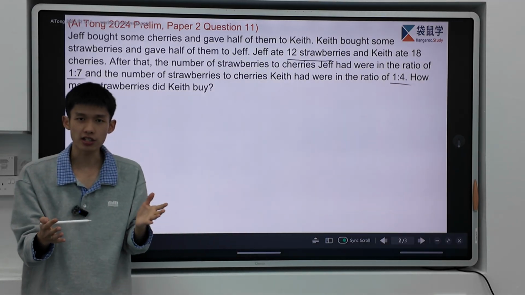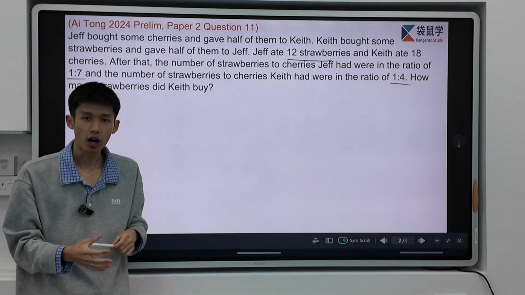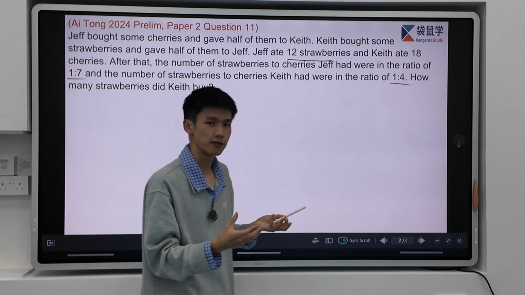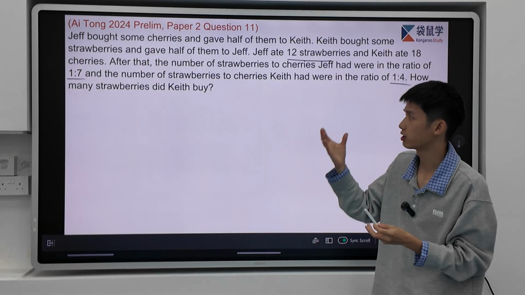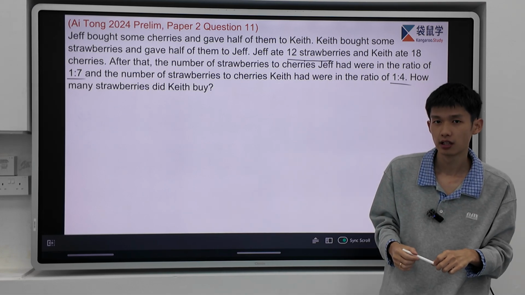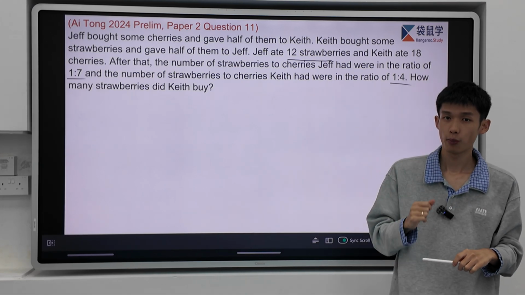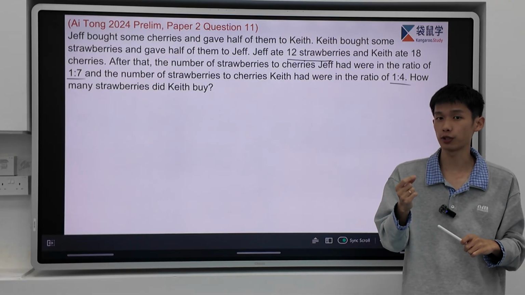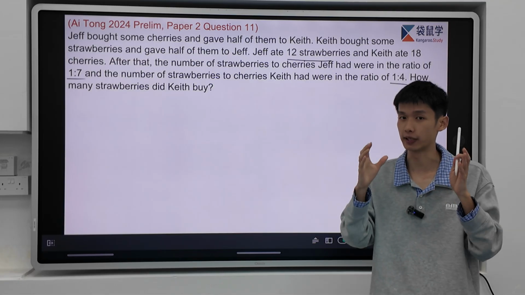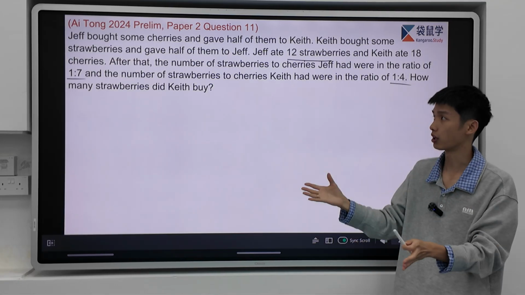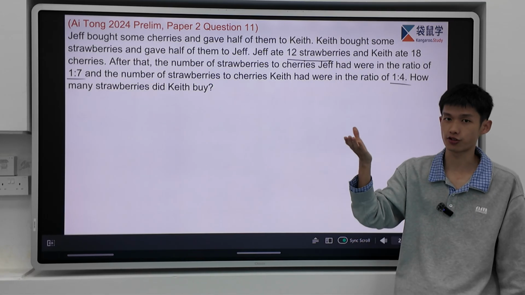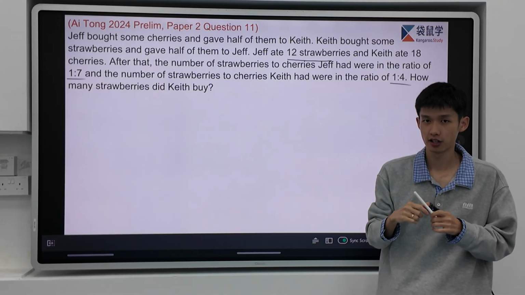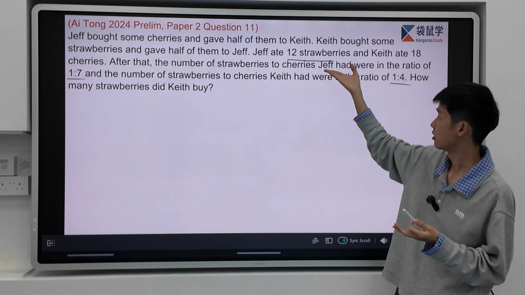Now, all these changes and so many ratios already make us confused. So, my question is, how can we visualize all these relationships? Yes, by drawing a model. But where should we start drawing the model? Do we know the relationship between the strawberries and cherries at the beginning? No, we do not know. We only know it for one person, strawberries and cherries afterwards. So we can just start from the first person's strawberries and cherries, which is Jeff.